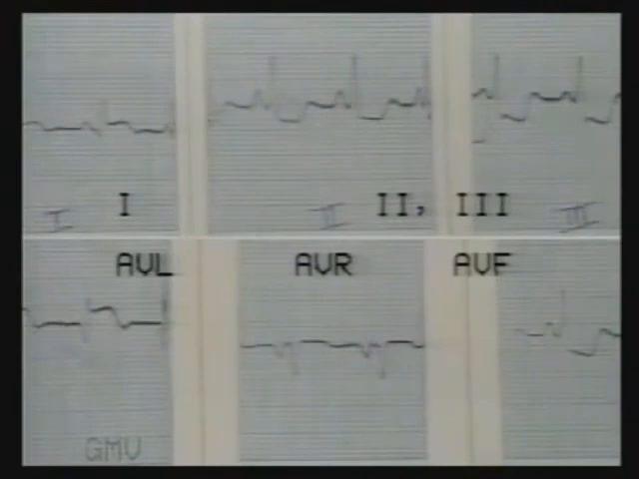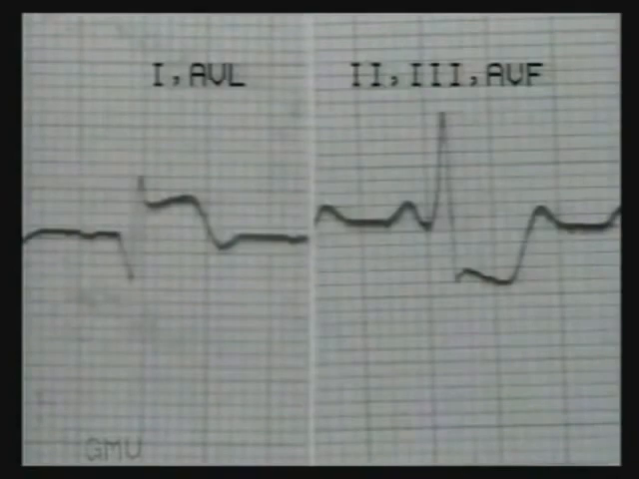The leads 2, 3 and AVF show marked ST segment depression, suggesting an extensive infarct. More the depressions and elevations, more extensive is the infarct. Note in close-up view, ST elevation with Q wave in anterior leads and reciprocal ST depression in inferior wall leads.